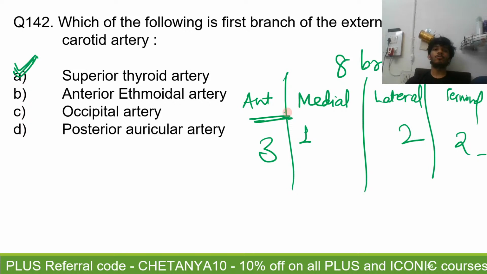Anterior ethmoidal is a branch of the ophthalmic. It is not a branch of the external carotid. Occipital and posterior auricular are the posterior branches.